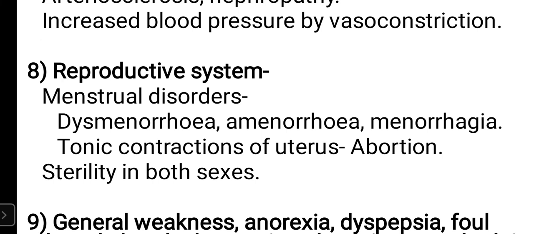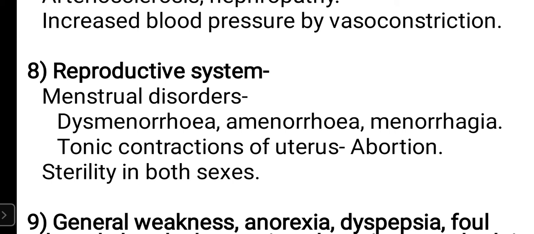Then reproductive system, menstrual disorders can be there because it is affecting the blood supply of the uterus, or the spasm of the uterus, painful contraction of the uterus. So it will cause dysmenorrhea. During menstrual flow, the lady can have severe pain in the pelvic region because of dysmenorrhea. Amenorrhea can be there, menorrhagia, so many menstrual disturbances will be there. Then tonic contractions of the uterus can cause abortion.